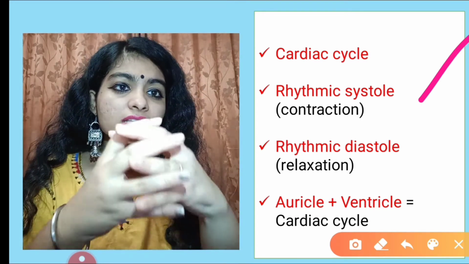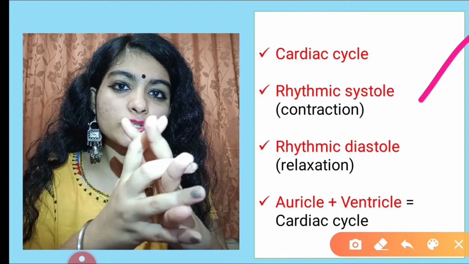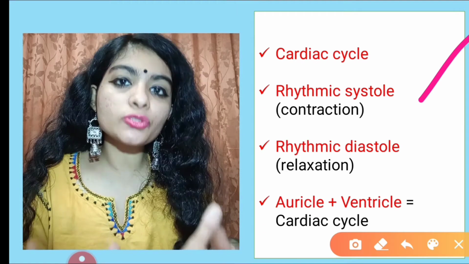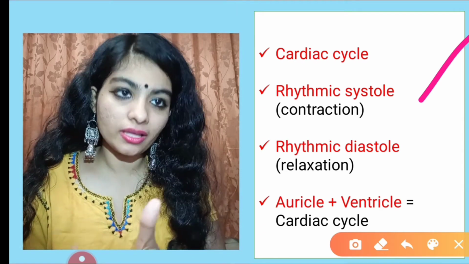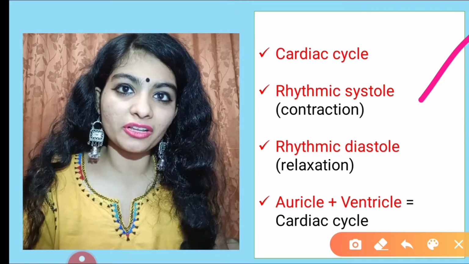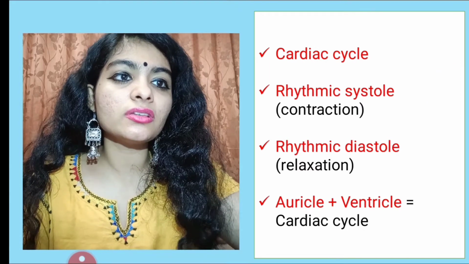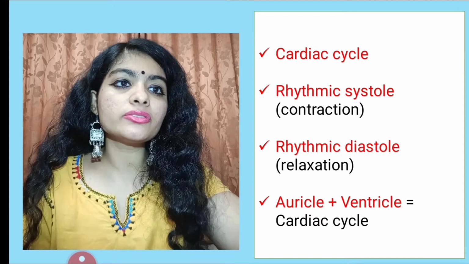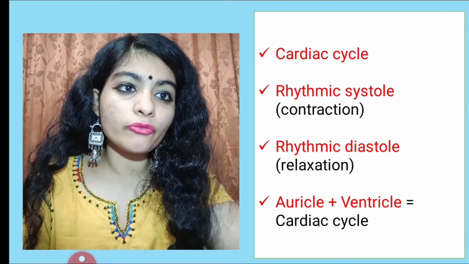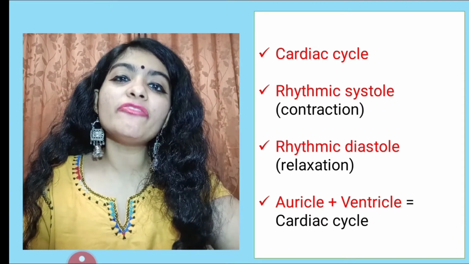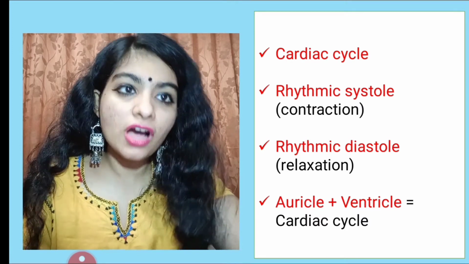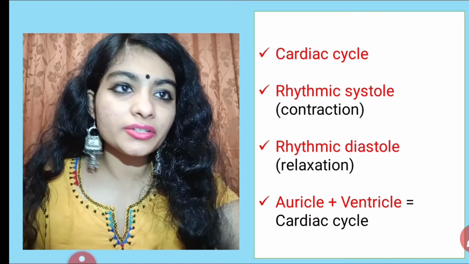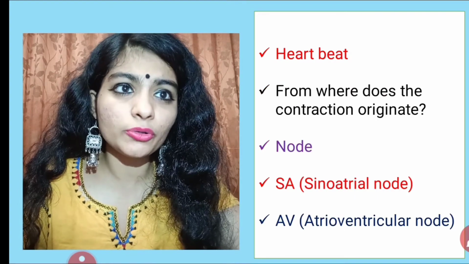This rhythmic systole and rhythmic diastole is performed by the parts of the heart, that is the auricle and ventricle, atrium and ventricle. This is called the cardiac cycle. Cardiac is again heart. Are you able to understand?